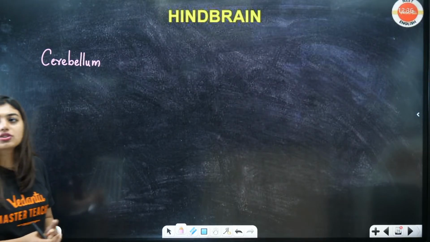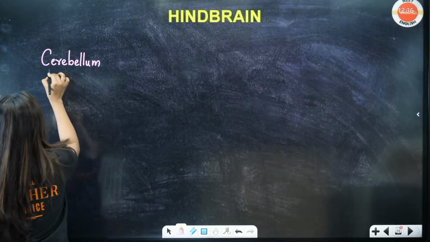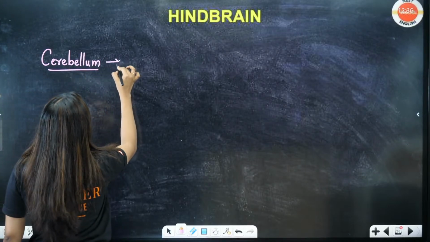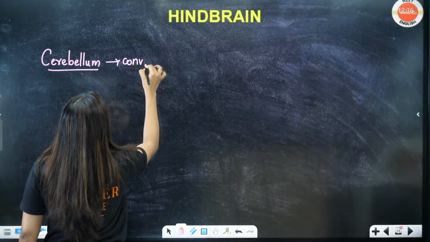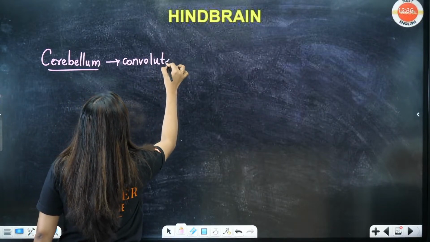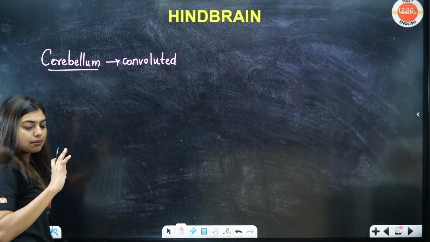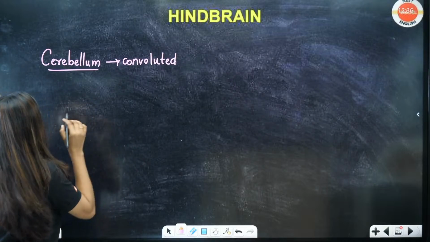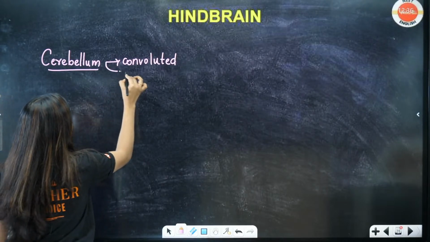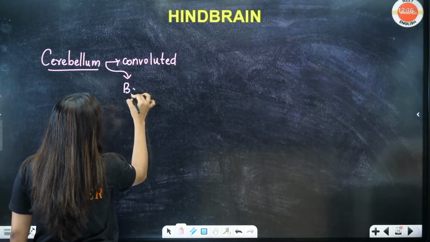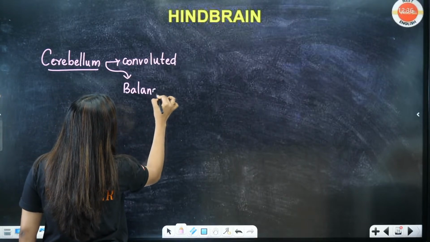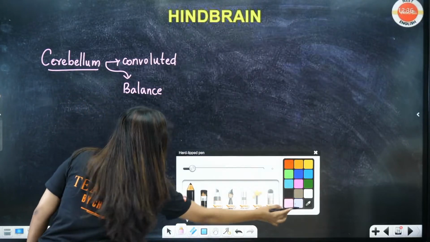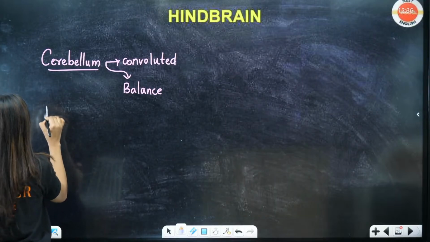So, students, we have cerebellum. Cerebellum is very convoluted so that more neurons can get in. They have cerebellar hemispheres as well. The main thing you have to know is that this is the one which does all the balance in the body. Next you have pons.